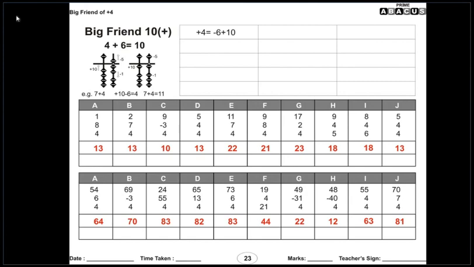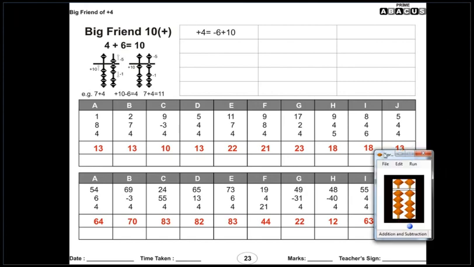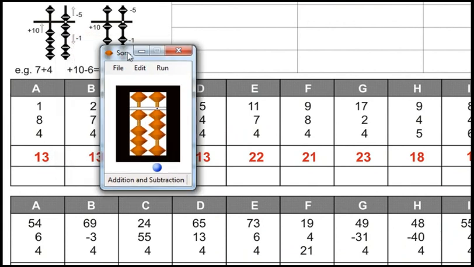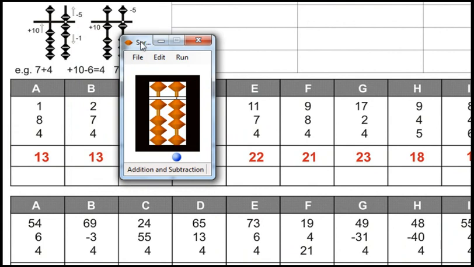Level 1, page number 23. Reset. 1 plus 8 plus 4. Answer is 13. Reset. 2 plus 7 plus 4. Answer is 13.